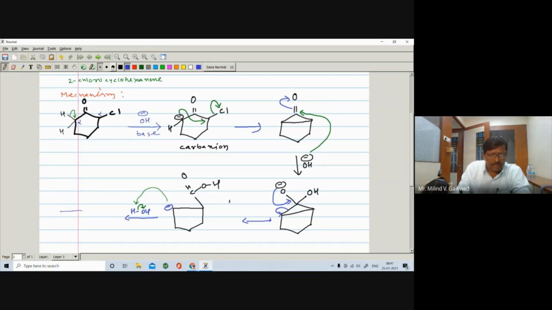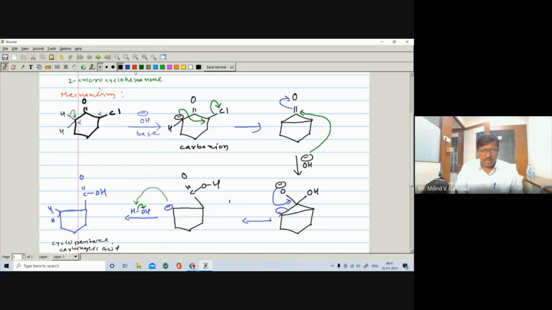a 5-membered nucleus, right? And here there was H already, and it undergoes protonation. And here it becomes C double bond O and OH, meaning cyclopentane carboxylic acid. So you are getting the corresponding cyclopentane carboxylic acid as the final compound. This is the final compound.